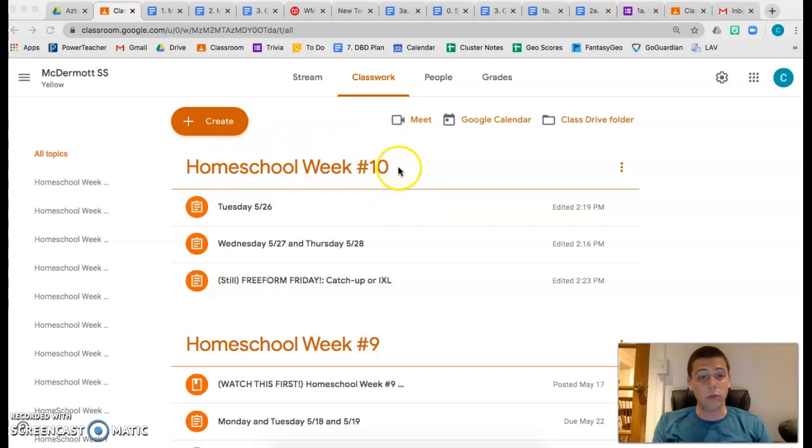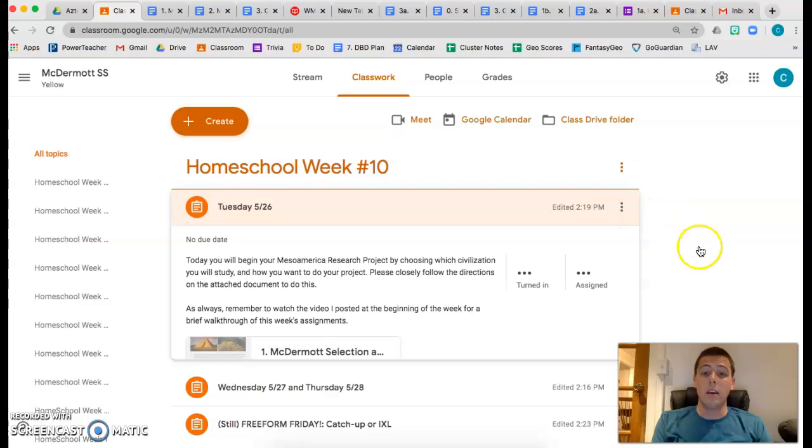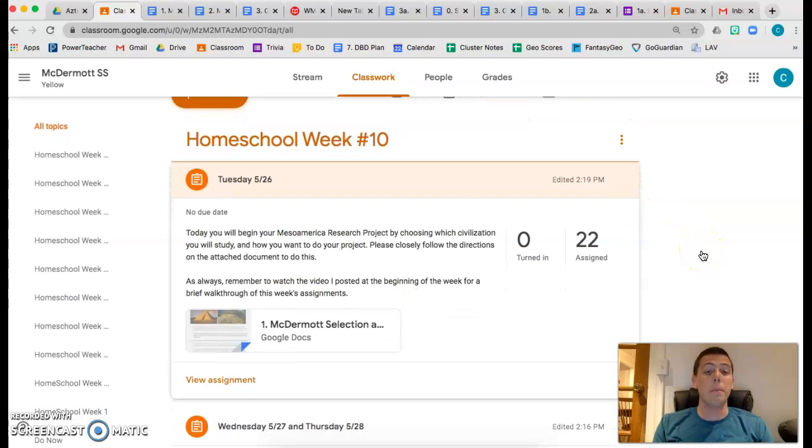As you can see, we have Homeschool Week 10 and we begin on Tuesday, the 26th. Today we are going to start our Mesoamerica research project. This is going to involve you choosing the civilization that you're going to study and how you want to do your project. It says, please closely follow the directions on the attached document to do this.